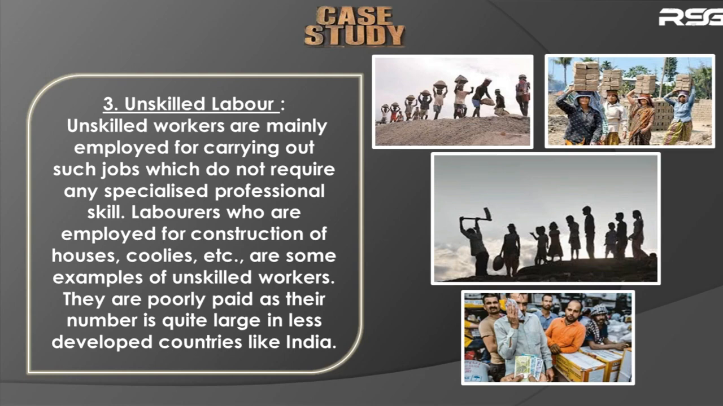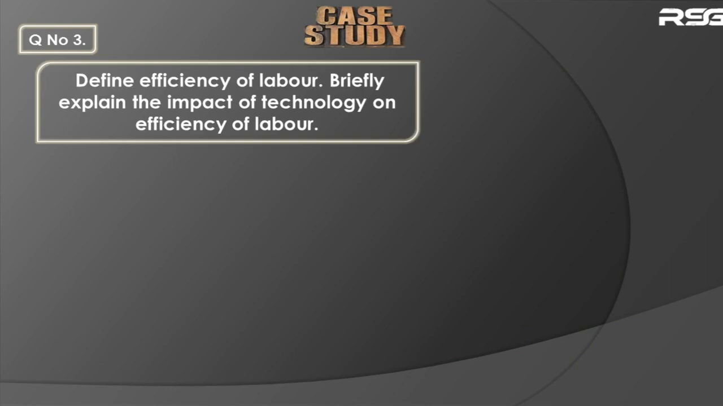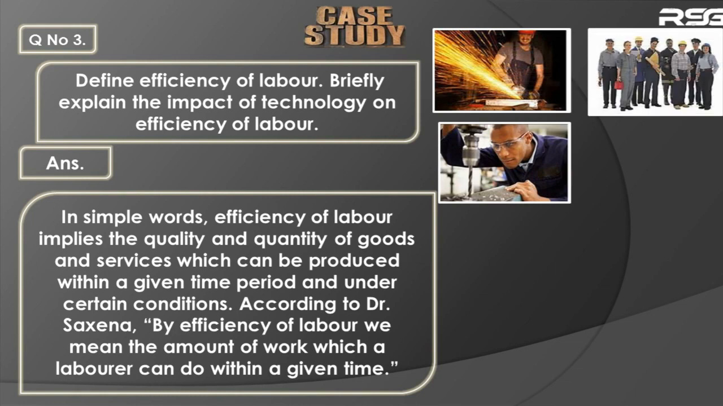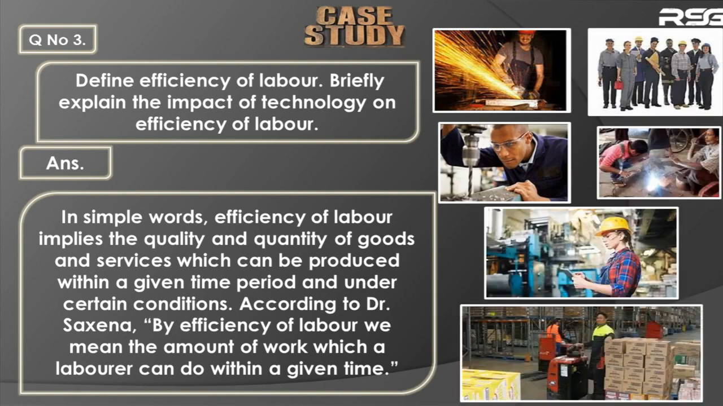Question number 3 is define efficiency of labor, and briefly explain the impact of technology on the efficiency of labor. All right, now we'll see what is the meaning of efficiency of labor first. By efficiency of labor, what we mean is the productive capacity of a worker. So what does it indicate then? It indicates the capacity of a laborer to do more work or a better work or both during a given period of time. You understood?